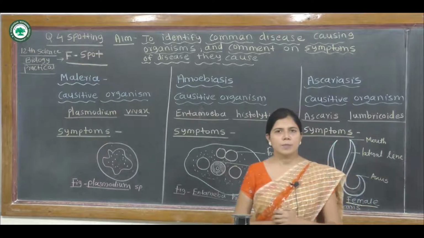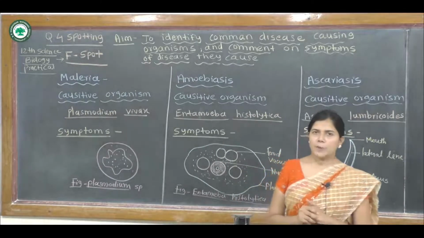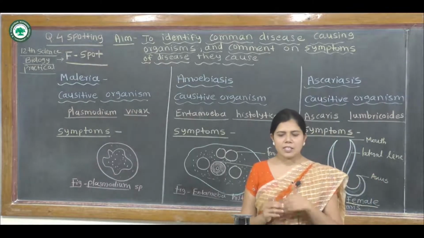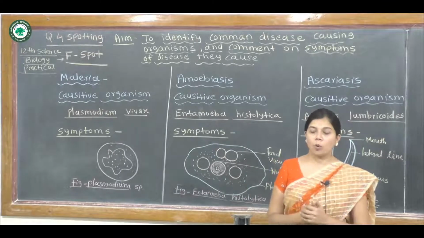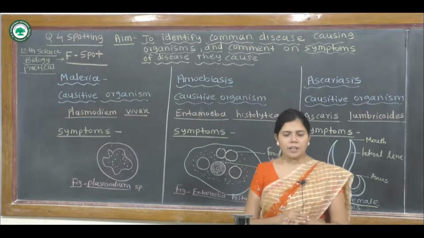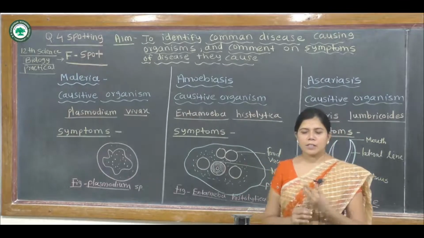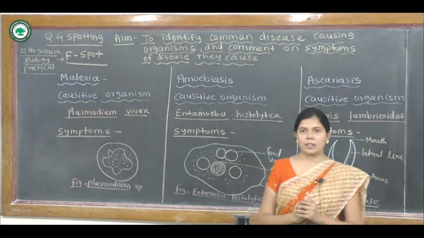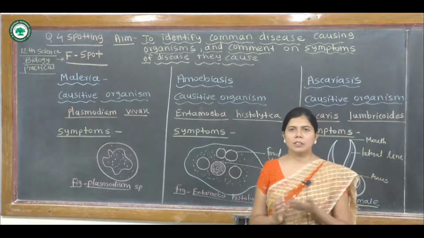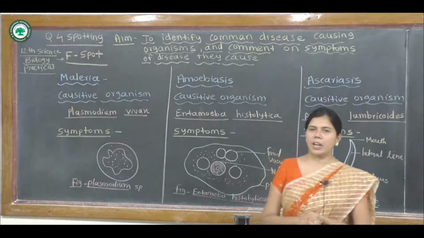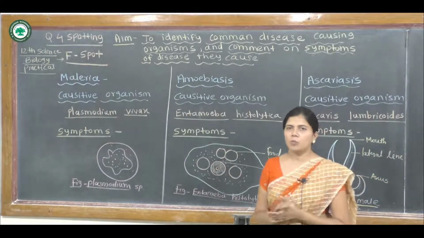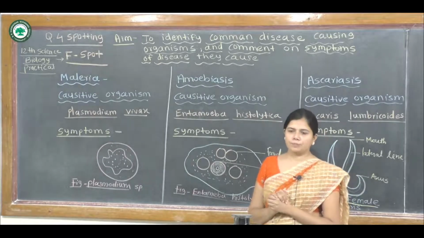These are the symptoms of the disease malaria, but the specific and very classic symptom of malaria is the cyclic occurrence of sudden coldness, which is followed by rigor and then fever, again sweating, lasting for 4 to 6 hours, occurring at 48 hours or every 2 days. These are the very common symptoms of the disease malaria, which is caused by the organism Plasmodium vivax. Now we move on to our next spot.